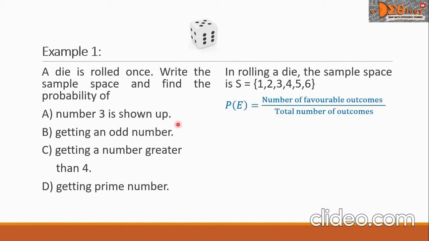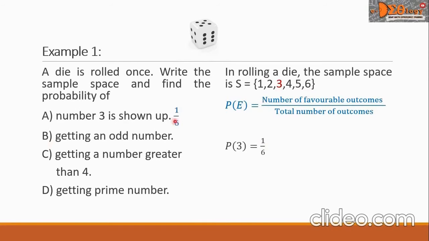Let's begin with problem A, that the number 3 is shown up, and we write P of 3. In our sample space, we can see that there is only one element of 3. So we write here 1 all over the total number of outcomes is 6. So the answer here is 1 over 6. And this answer we will write opposite problem A.